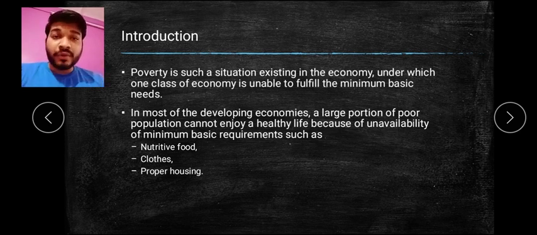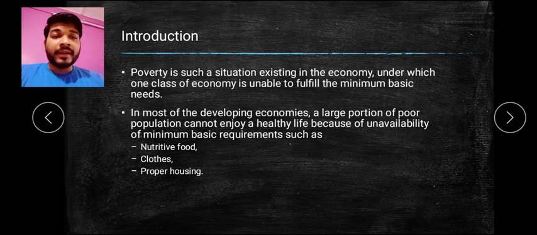What are the things that are not there? Nutritive foods, clothes, and proper housing. These are the three basic necessities every individual should have. They are not satisfied in the developing countries, and because of that the majority of people are poor, and they are called below the poverty line or under the poverty line. So this is how poverty is there.